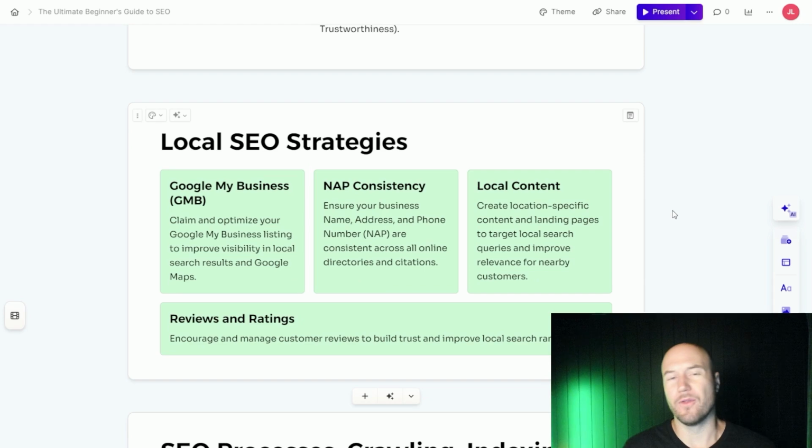Now, there are also local SEO strategies that are different from the general SEO. And these are things like Google My Business, NAP consistency, and NAP stands for name, address, phone number. So as you have a citation listing or a link to your local business website, the point is to make sure that you have consistency with those different elements so that Google can easily understand they're associated with your business. And then local content, specifically optimized content for a location. And then reviews and ratings: encourage and manage customer reviews to build trust and improve local search rankings. This is largely with your Google My Business profile.